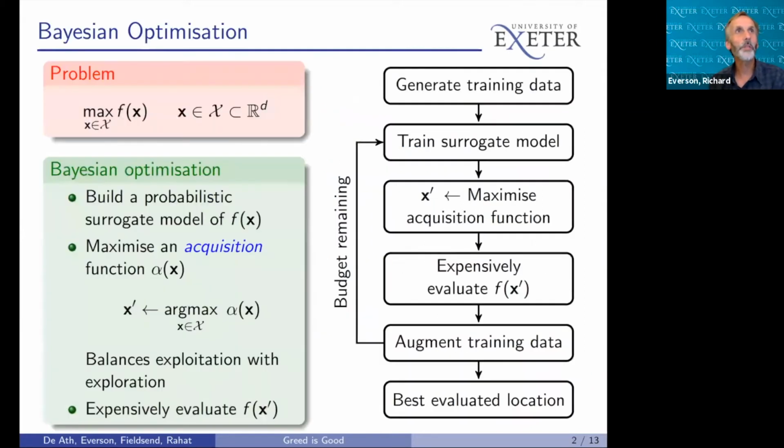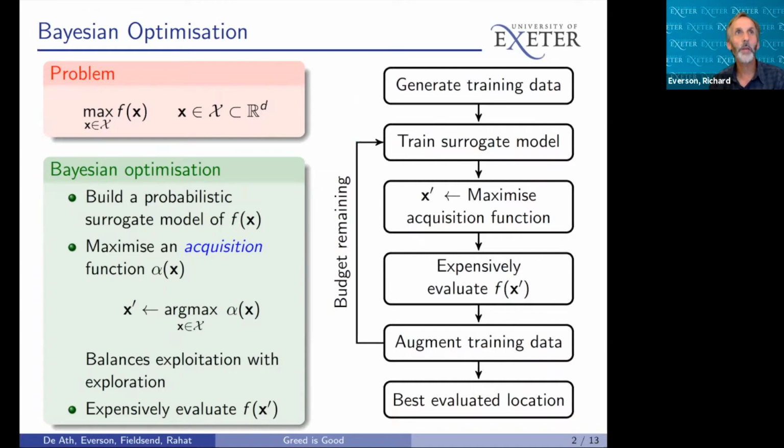Bayesian optimization is used for the optimization of expensive to evaluate functions. It constructs a probabilistic model of the function being optimized, and this gives a measure of uncertainty in the prediction, which allows exploration of potentially promising regions to be balanced with the exploitation of known good regions.